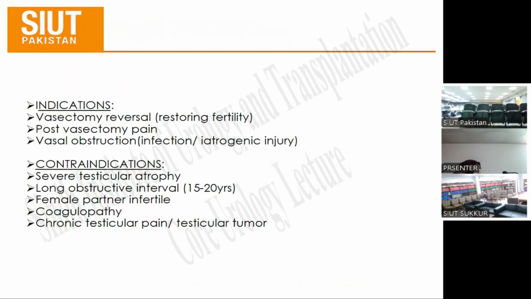Usually in our exam, any exam, there is a question about when you are going to do the vasectomy reversal or vasovasostomy. You are planning vasovasostomy, and you have dissected the ligated part on both sides, and from which side you will collect the fluid. And if the fluid is scanty or there is no fluid, then what you will do? For vasovasostomy, there is a confirmed indication: spermatogenesis should be there.